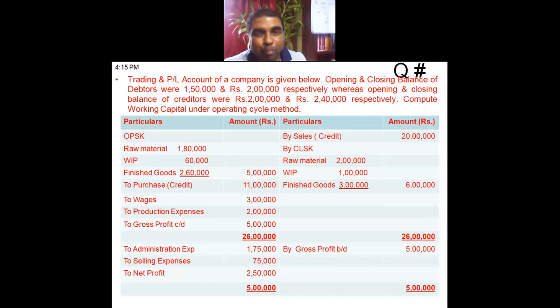Okay, you have to compute operating cycle. Let me tell you, this is a question which has been asked in one of the professional examinations. Students got confused because they thought, so many figures are there, what is the question asking? The question is asking you to compute working capital, but you are supposed to use only the operating cycle method. So on the basis of operating cycle, you have to compute working capital. Okay, how will you be computing this?